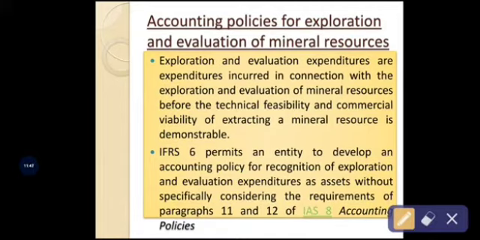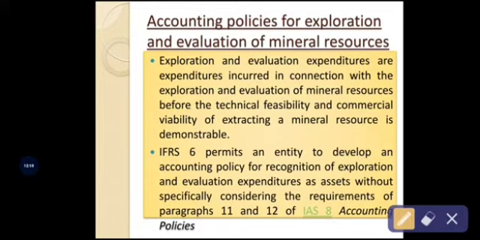The second one: IFRS 6 permits an entity to develop an accounting policy for recognition of exploration and evaluation expenditure as an asset, without specifically considering the requirements of paragraphs 11 and 12 of International Accounting Standard 8 accounting policy.